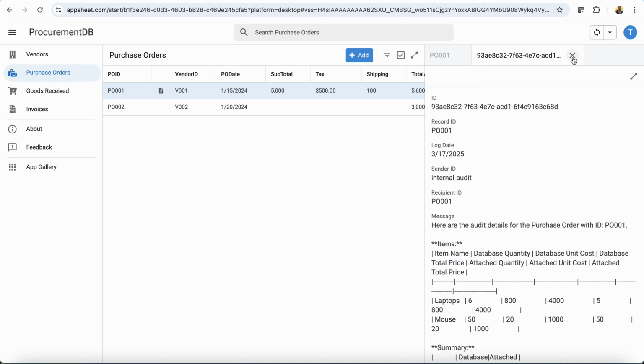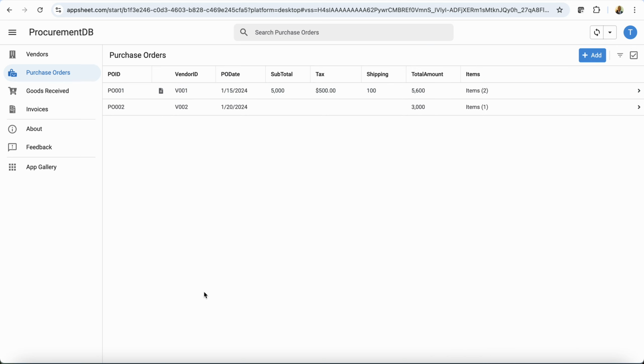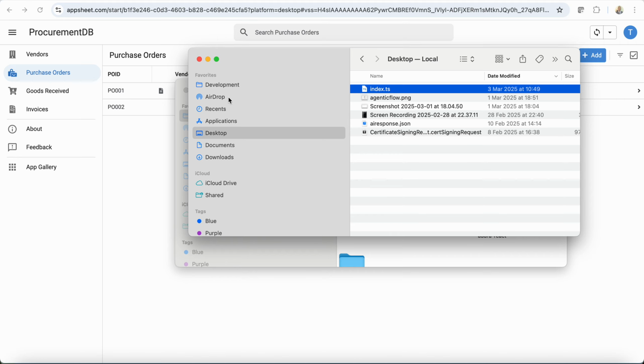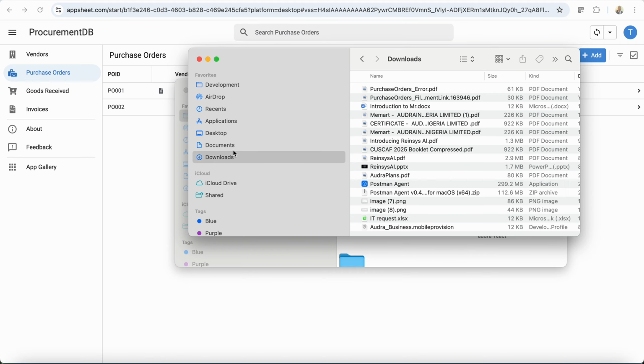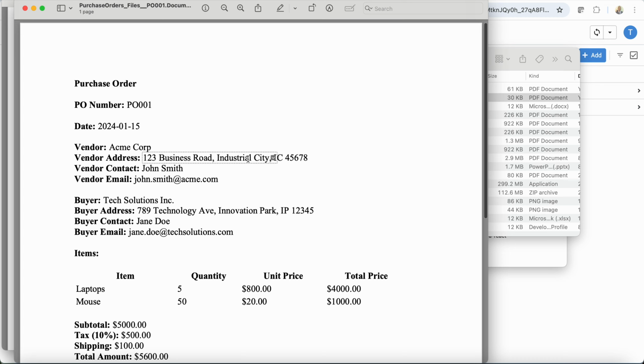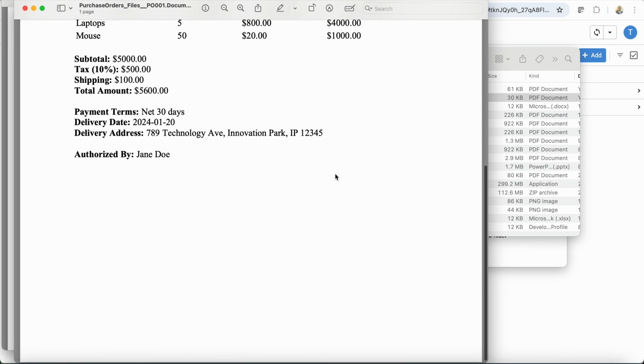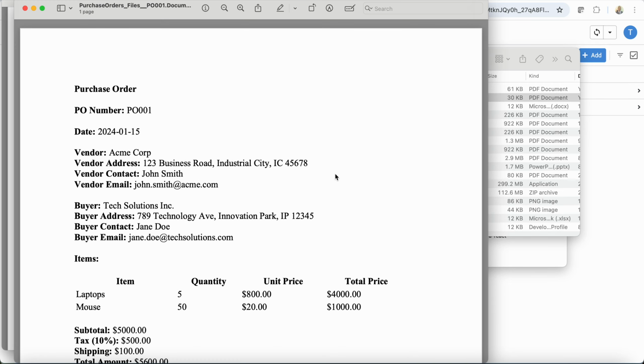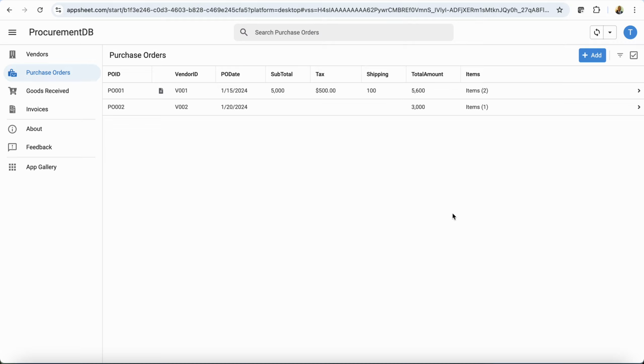For example, let's say I have this PO in PDF, a scanned PDF here, and I want to load it into the system automatically. You know, if humans did this, there are chances for error, and it's also tedious. But can we use AI to do that? Yes, we can definitely use the agents that we have already created in Reinsys AI to do this. And based on the configuration that we already have, it's able to do that.